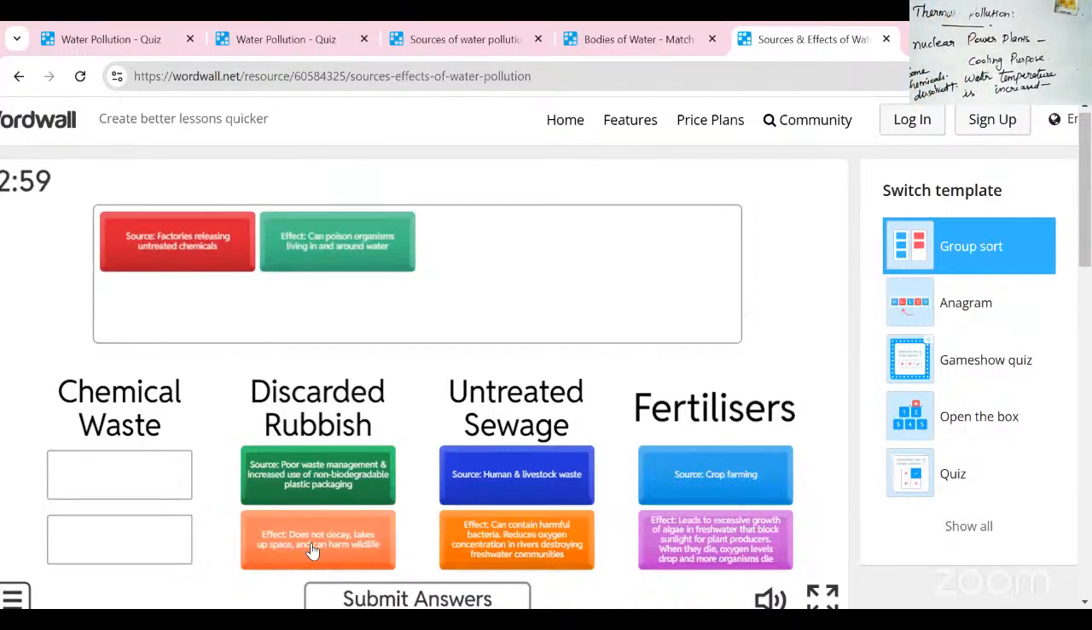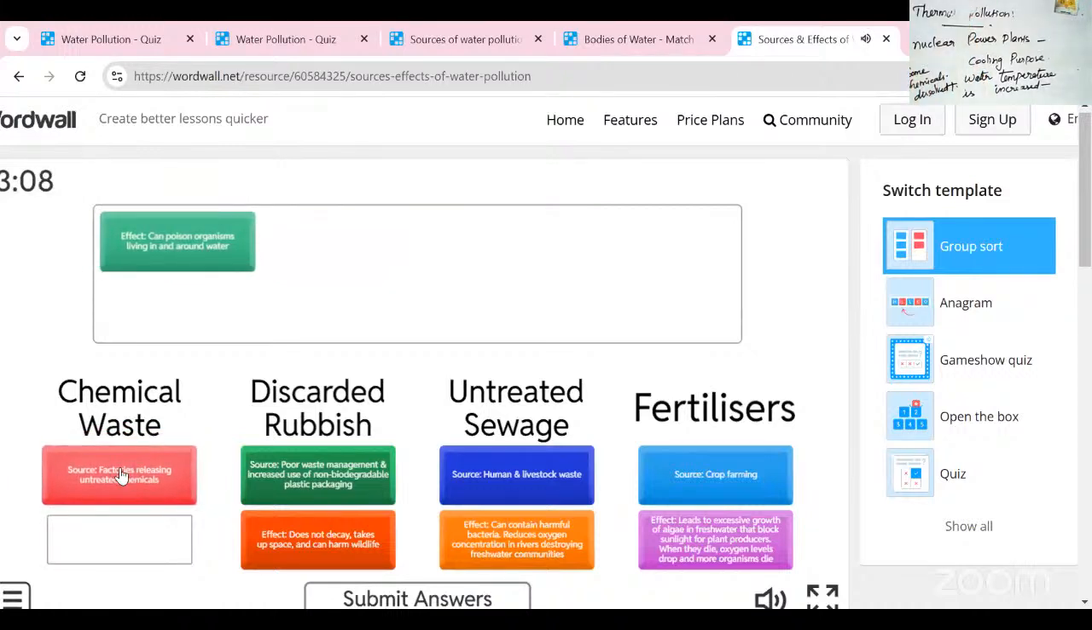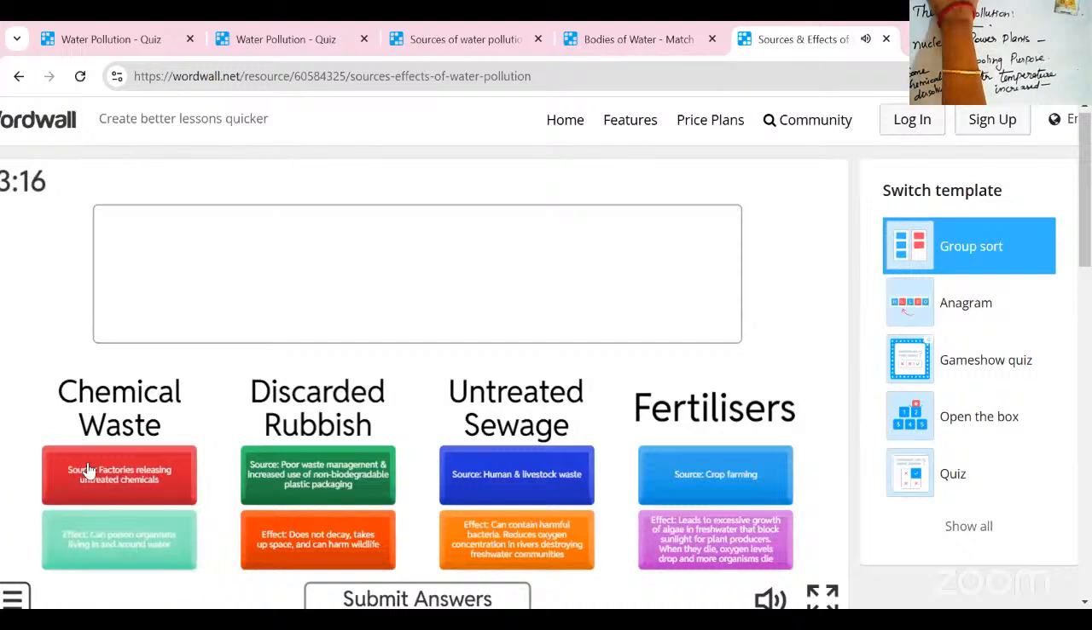And the next one is chemical waste. Chemical waste means a factory releasing untreated chemicals that join the water bodies and can poison the organisms living in and around the water. So, chemical waste means factories release untreated chemicals, which harm the organisms in the water. And next, discarded rubbish means poor waste management and increased use of non-biodegradable packaging. Okay, I'm going to submit the answer now.